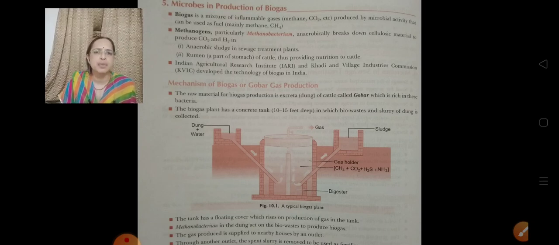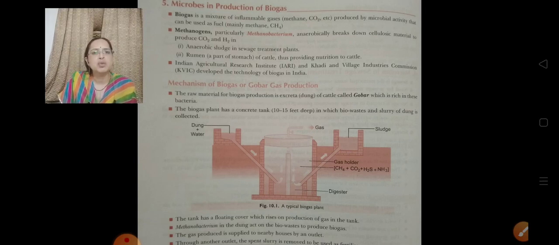Biogas we also call methane gas, and it is produced from the waste of animal dung. We call it animal dung that is fermented, because it is treated by bacteria. Now where does this bacteria come from? Animals like cattle, cow, buffalo have methanogen bacteria in their stomach, and when these animals release their waste, this bacteria comes out along with the dung.